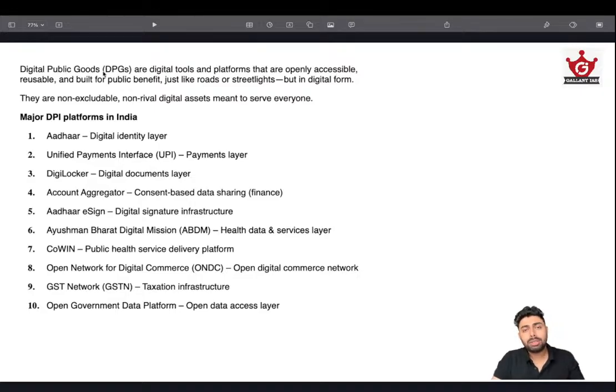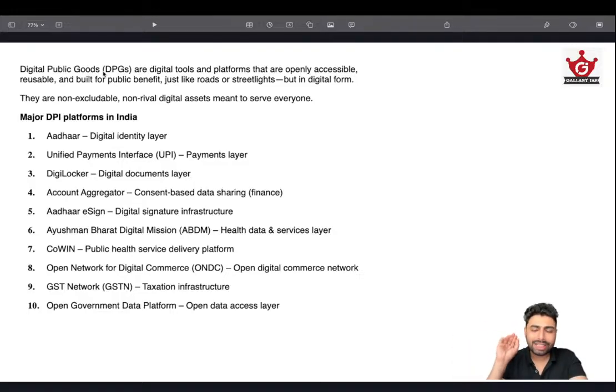So digital public goods use the technology of open source digital platforms, and they make digital tools that are openly accessible, reusable, and built for public benefit. Just like building roads in a digital form, the government is undertaking that initiative, and it is built for everybody to use, and they can plug that application into their own applications and make use of it. The biggest example is UPI.